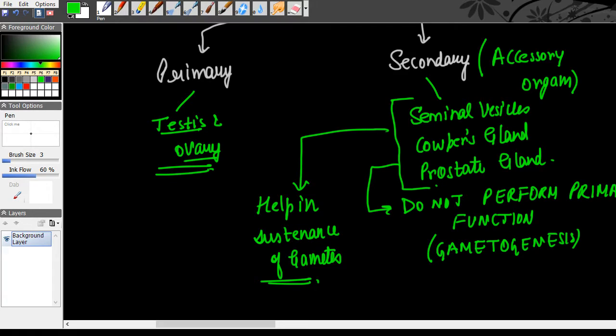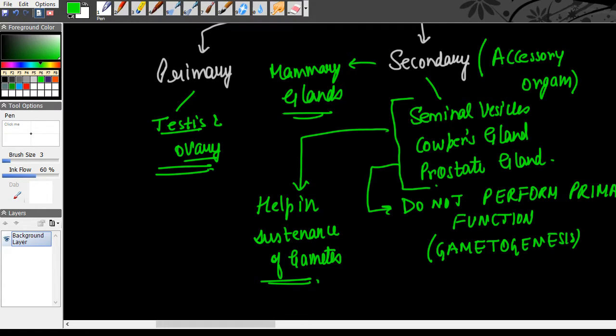In females, there are not many secondary organs, right? There are the mammary glands. In females, you can include the mammary glands, but again, they perform a function which is after pregnancy. After parturition takes place, after the baby is born, then they perform that function. Again, they are a kind of secondary organ. So they basically perform a secondary function in the reproduction process, whereas the primary sex organs perform primary important functions.